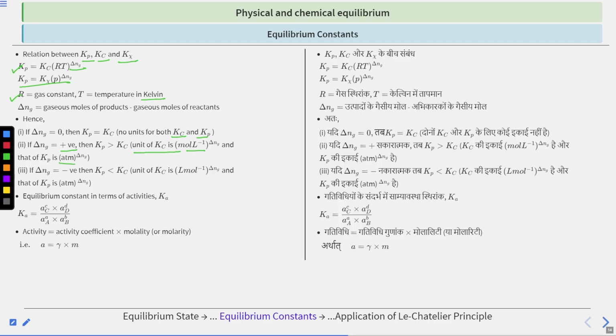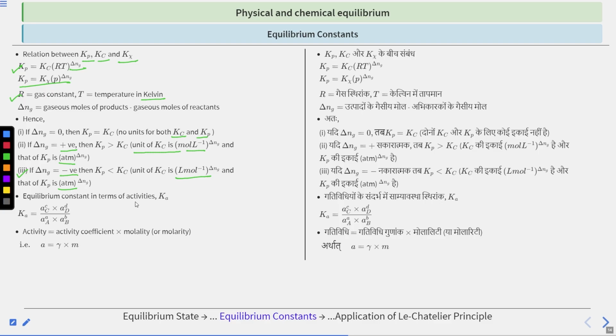Now, if del Ng becomes negative, that means this right hand side will not dominate, right? So that means Kp will become less as compared to Kc. So the unit of Kc is liter mole inverse to the power del Ng, and Kp is atmosphere to the power del Ng.